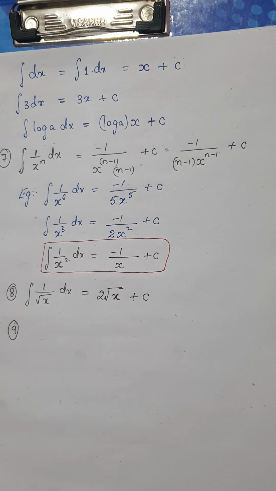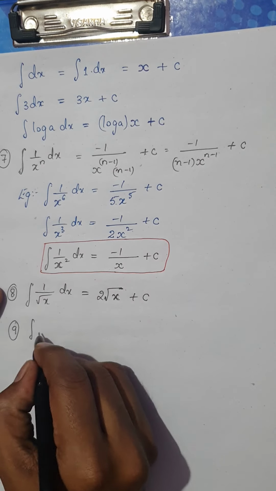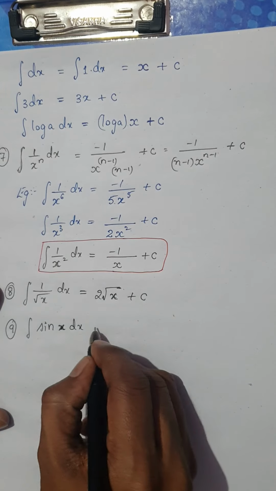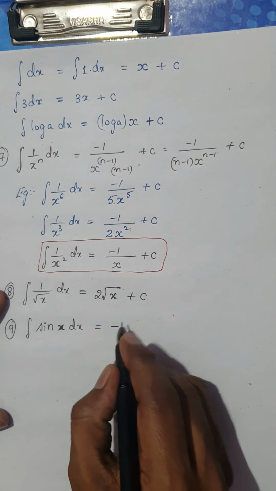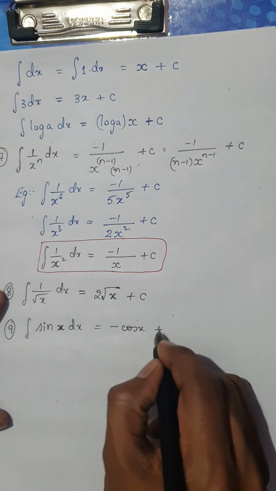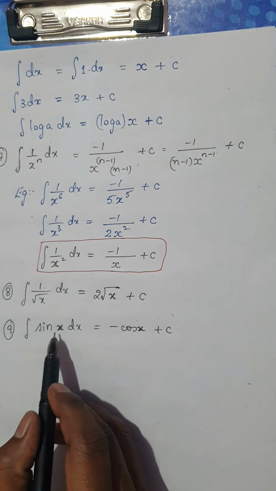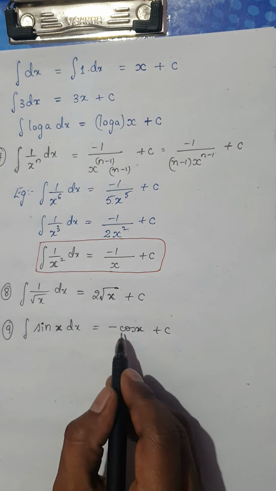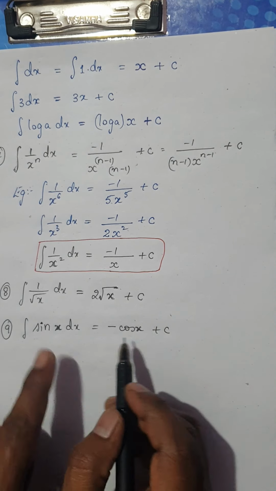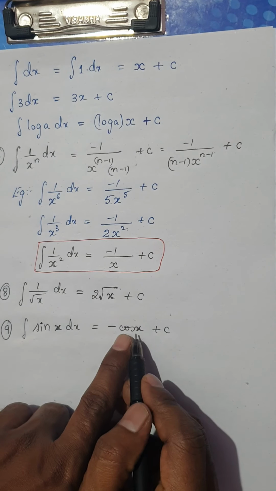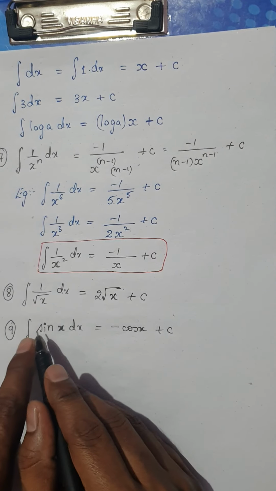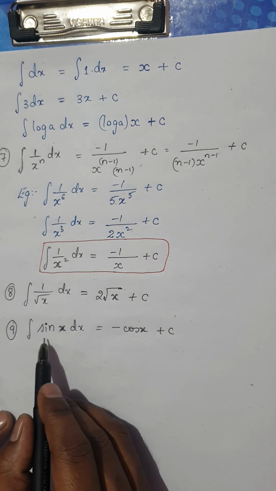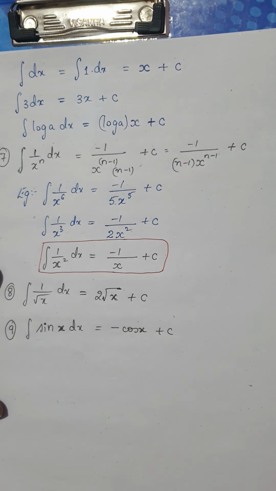Now remember, the integral of sin x dx. The integral of sin x would be minus cos x plus c. Remember, differentiation of sine was cos, but integration of sine is minus cos, because it's the reverse process, isn't it? Because if you differentiate cos, you will get minus sine, but that minus is taken to this side. Don't get confused. The integral of sine is minus cos x.